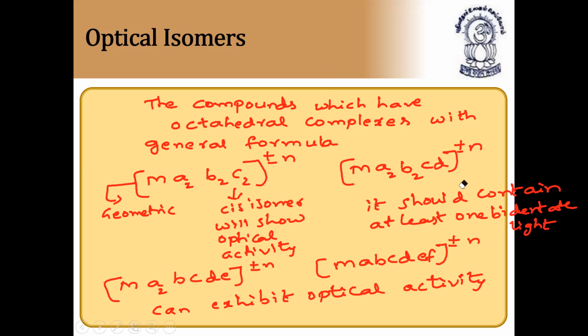Bidentate ligands I have written, right? So bidentate ligand. Please note down, this is very, very important. So this type of compound can exhibit optical activity. So this is called optical isomerism.